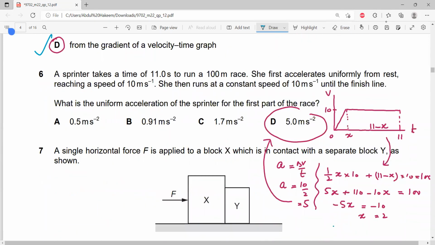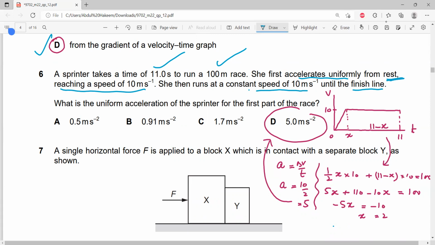Number 6 is, a sprinter takes a time of 11 seconds to run a 100-meter race. It means the total distance covered is 100, and the total time taken is 11. But she first accelerates uniformly from rest. From rest means the initial velocity is 0. Uniform acceleration means constant acceleration. And for this, the final velocity becomes 10. She then runs at a constant speed of 10 until the finish line, meaning for the rest of the time the speed is constant. What is the uniform acceleration?